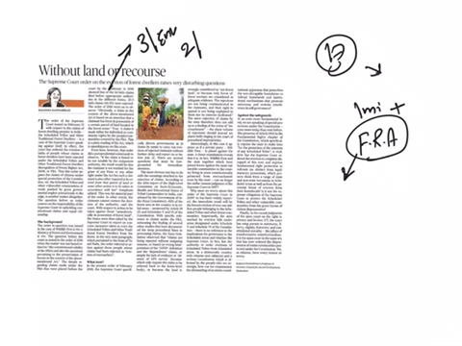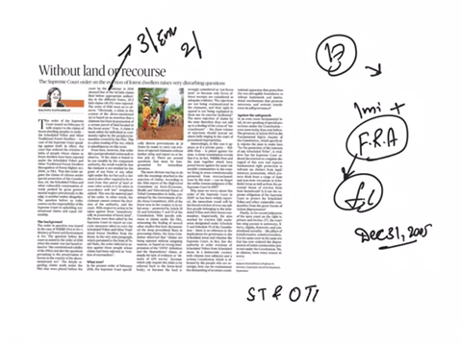This law gives land rights to those who have been living in forest land for at least 3 generations before December 31, 2005.